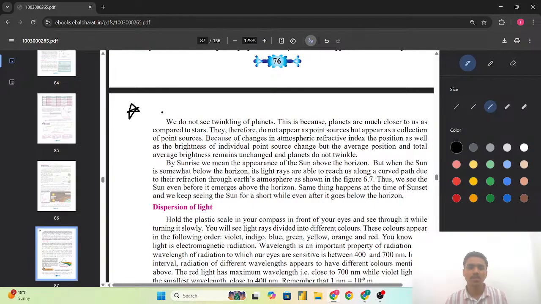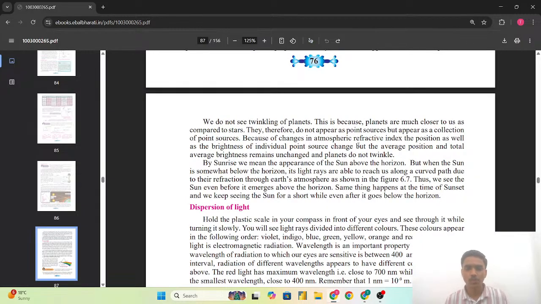But planets are not like this. So they do not appear to twinkle: because of the changes in the atmospheric refractive index, the position as well as the brightness of the individual point source changes, but the average position and total average brightness remain unchanged, and planets do not twinkle.